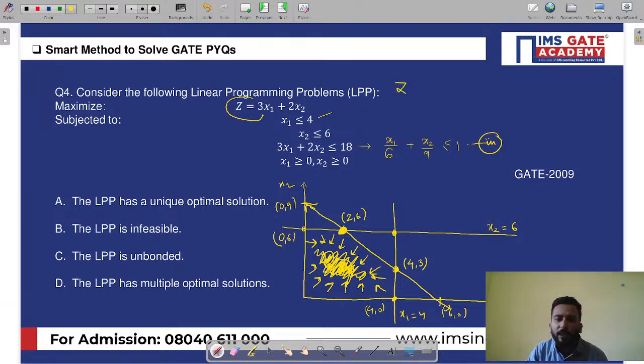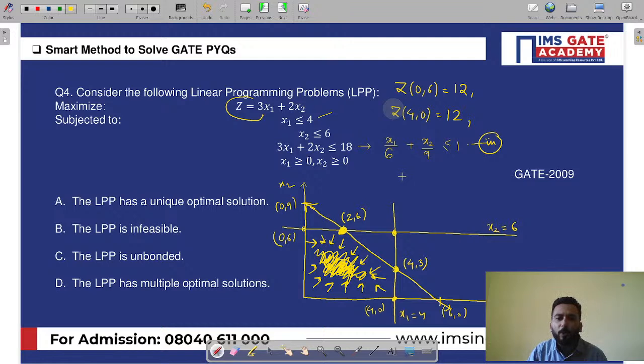Now if you put the first one, which is 0, 6, what are we going to get? 2 into 6, 12. If you put the second one, 4, 0, it is going to come as 12.